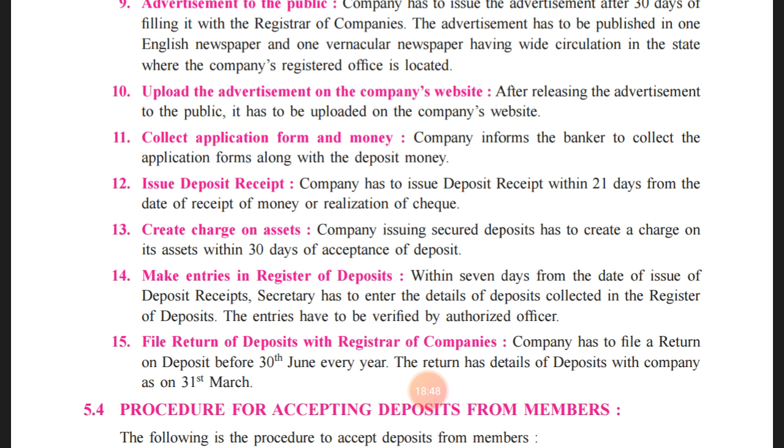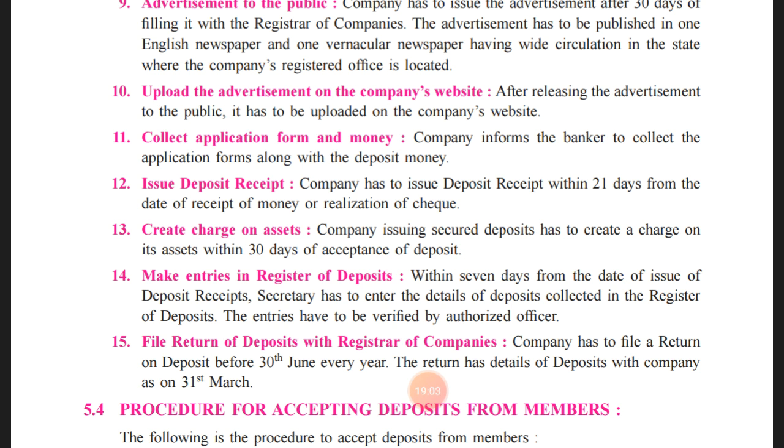Then the 13th one, that is creating a charge on the asset. A company issuing secured deposits has to create a charge on the assets within 30 days of the acceptance of deposit. So we can say there are two categories of deposits.